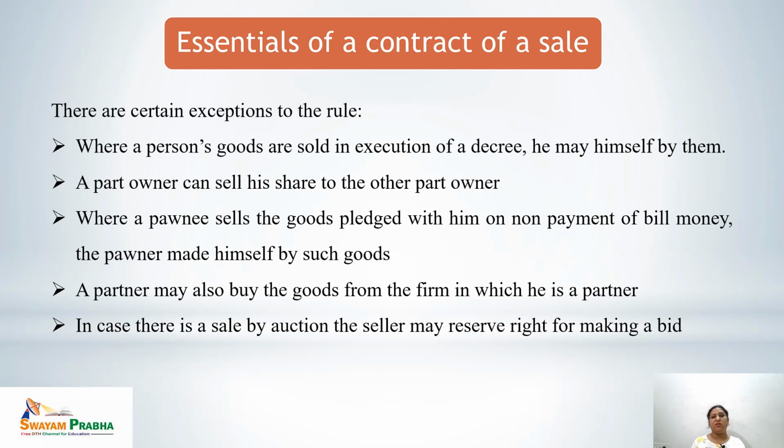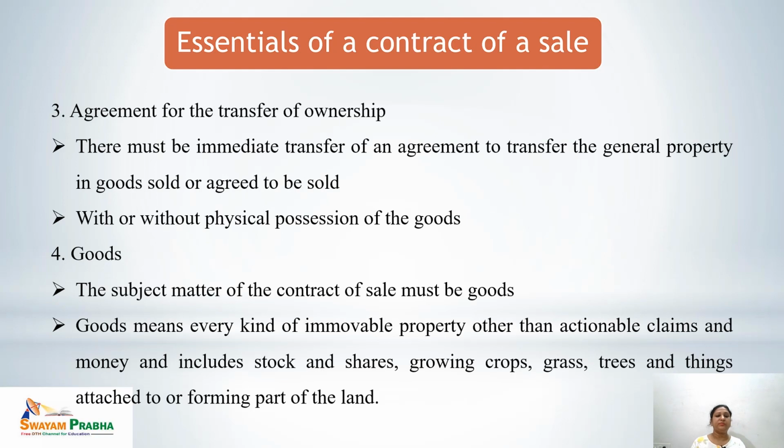In case of a sale by auction, the seller may reserve the right to make a bid. Even the seller in an auction can bid for the goods to be sold in the auction. These are the exceptions to the essential of two parties for a contract of sale.